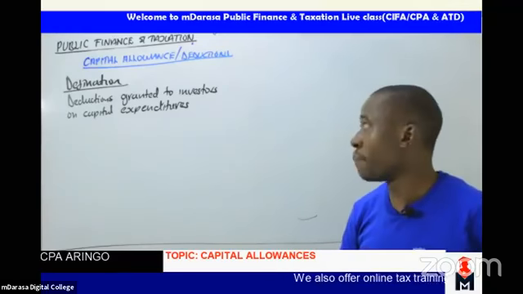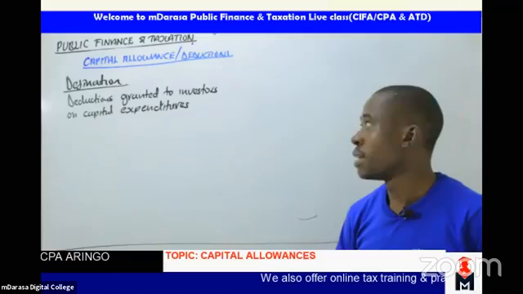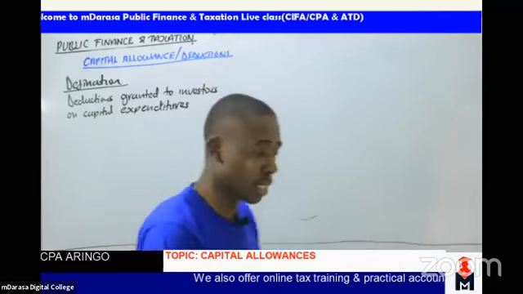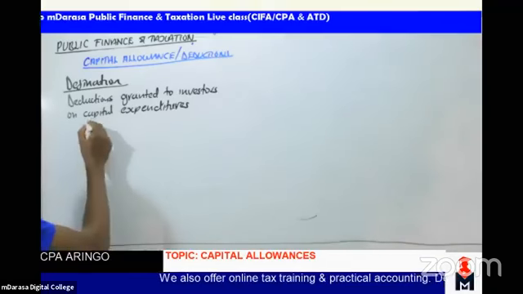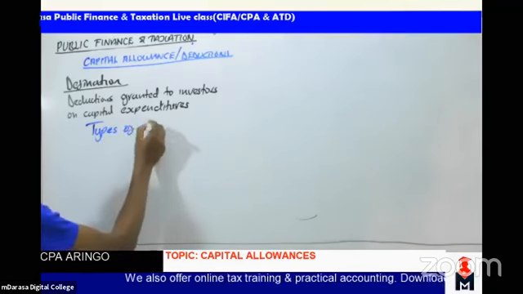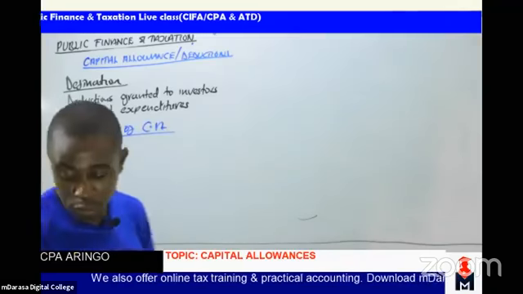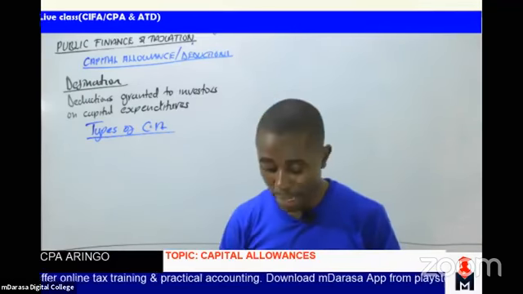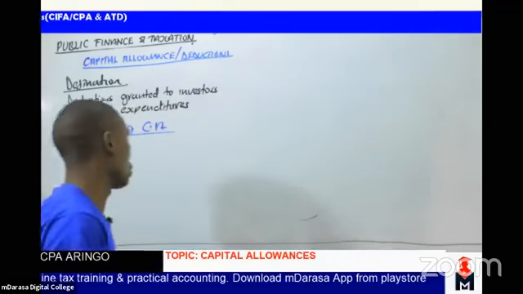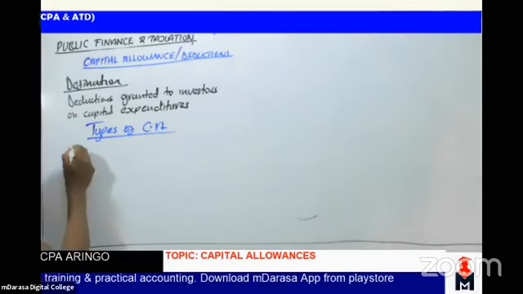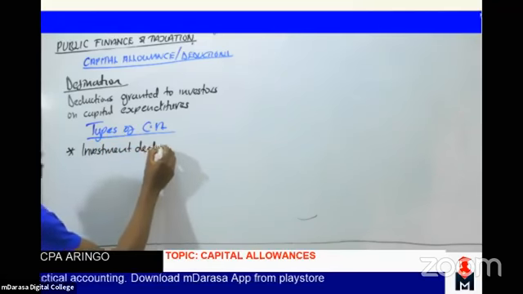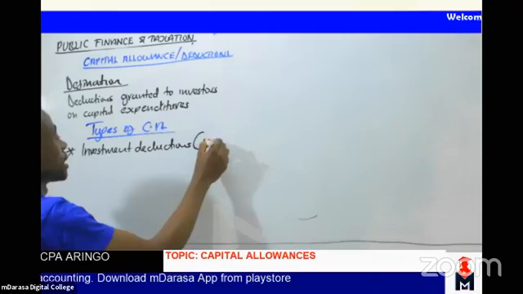After we've understood the main definition of a capital allowance, the other vital element to have in mind is the types of capital allowances. Whenever we are talking of types of capital allowance, what should ring at the back of our mind? Number one, we normally talk of investment deductions, commonly known as ID.